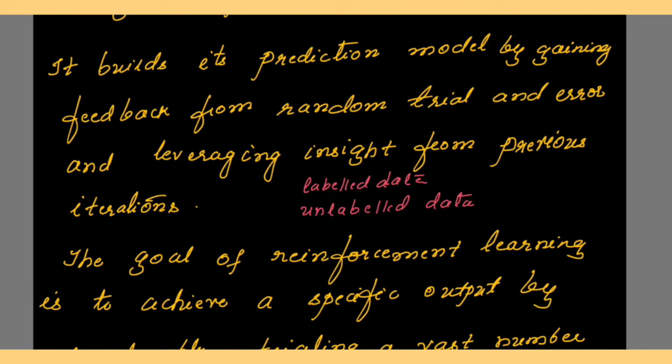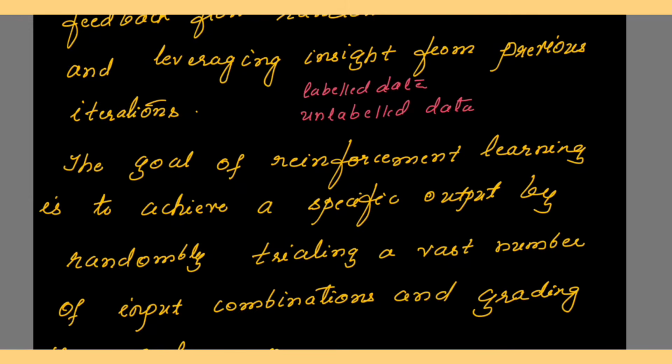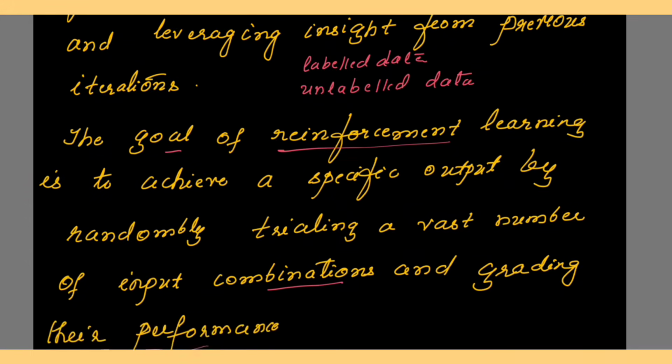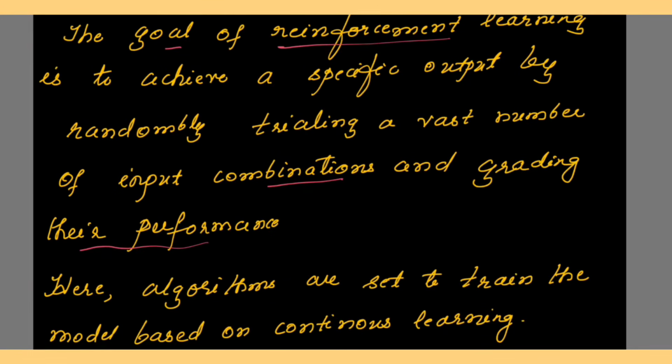So every time it takes an action, it will get a reward. The reward can be positive or the reward can be negative. Before I show you one diagram to make you understand reinforcement learning, look at this statement. The goal of reinforcement learning is to achieve a specific output by randomly trialing a vast number of input combinations and grading their performance. Here algorithms are set to train the model based on continuous learning.